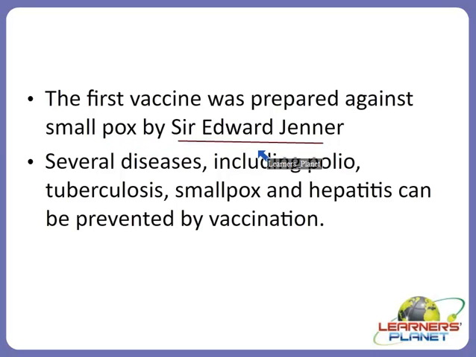So what he found was that this group of milkmaids did not develop the disease because they were exposed to cattle. In cattle, a similar kind of virus causes another disease. The virus is the cowpox virus and the disease caused is cowpox. The virus is also known as vaccinia. So he found that this virus, which had already entered these milkmaids, had prevented the effect of smallpox in such living organisms.